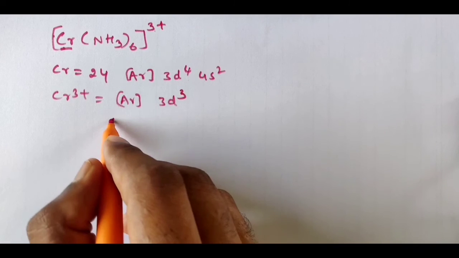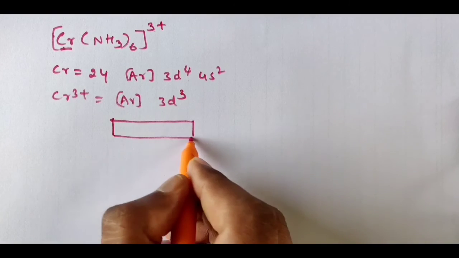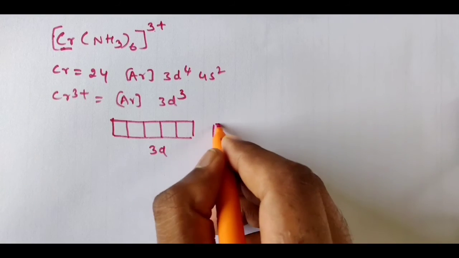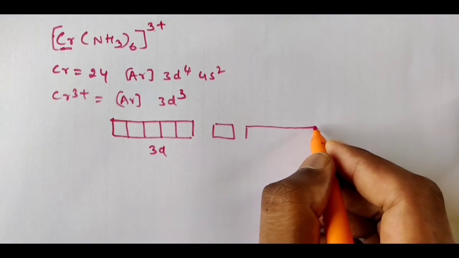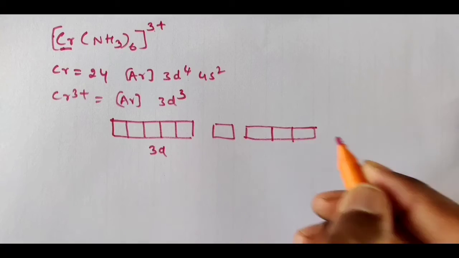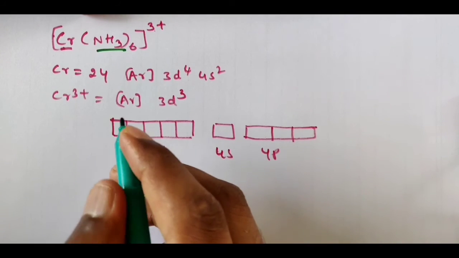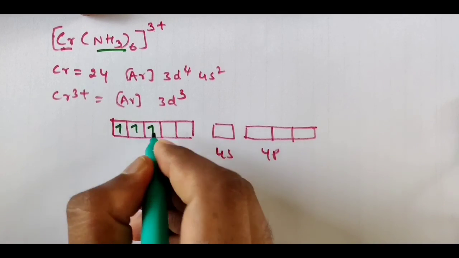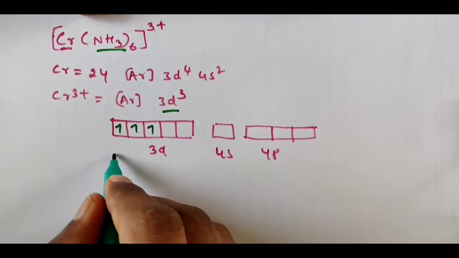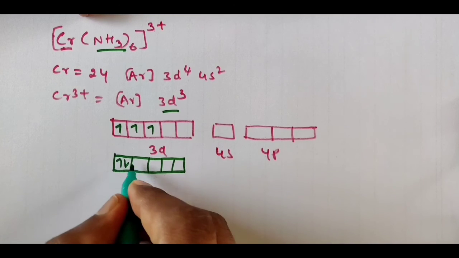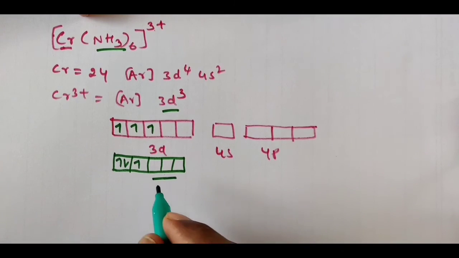So how are you going to write it? Draw 1 2 3 4 5 orbitals, this is the 3d, here the 4s, and 4p. Now here you will get a confusion. Sir, you already said NH3 is a strong ligand, so we need to pair these 3 electrons. Here 3 unpaired electrons are there. Can we do like this? If you do it like this, then 3 vacant orbitals are what you are going to get.